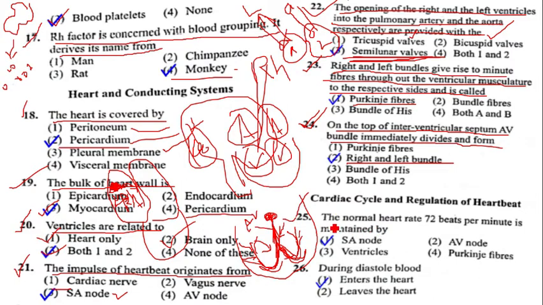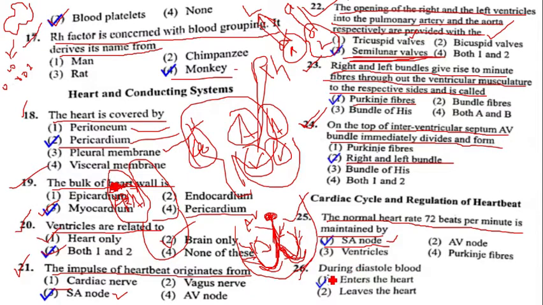Question number 25, the normal heart rate of 72 beats per minute is maintained by the SA node. The SA node acts as the pacemaker, and it will maintain the number of beats per minute. Hence 25th question, option 1 is the correct answer.